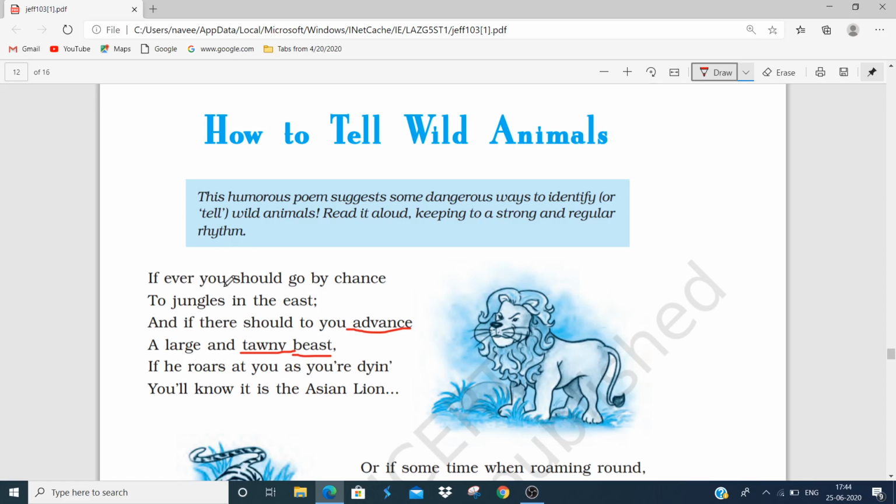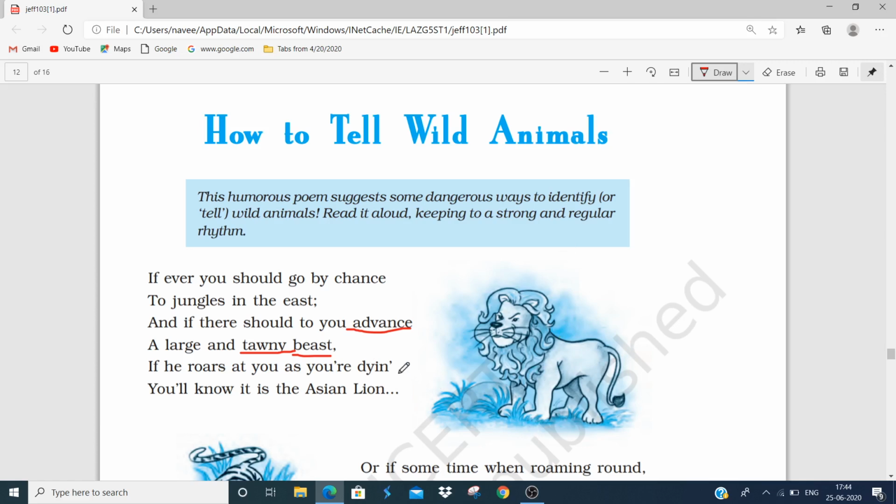Now, if ever you should go by chance, that means if you get a chance to go in the east jungles, and if there should to you advance, and you move forward, a large and tawny beast, and you get the chance to meet a wild animal who is brownish yellow in color, if he roars at you as you are dying, and if the wild beast roars at you and you feel you will die out of fear, you will know it is the Asian lion. You can immediately identify that this wild beast is an Asian lion. I hope this stanza is clear.